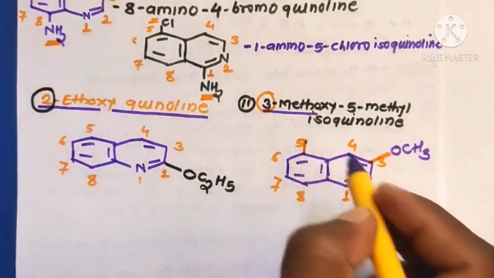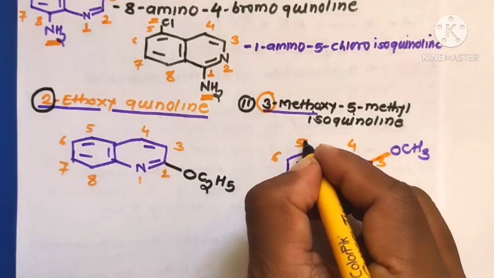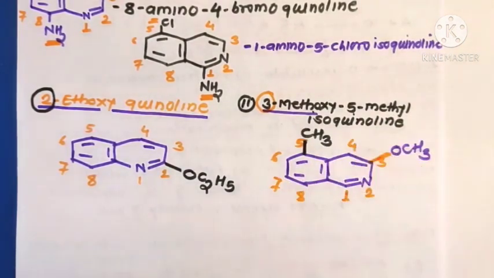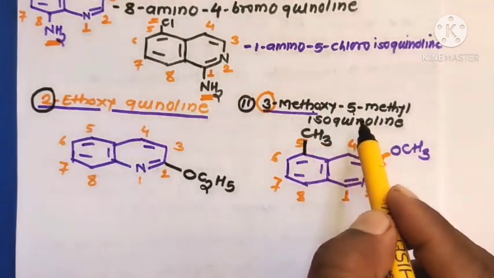Carbon number 5 has a methyl group, CH3. These are the correct structures for the given names.